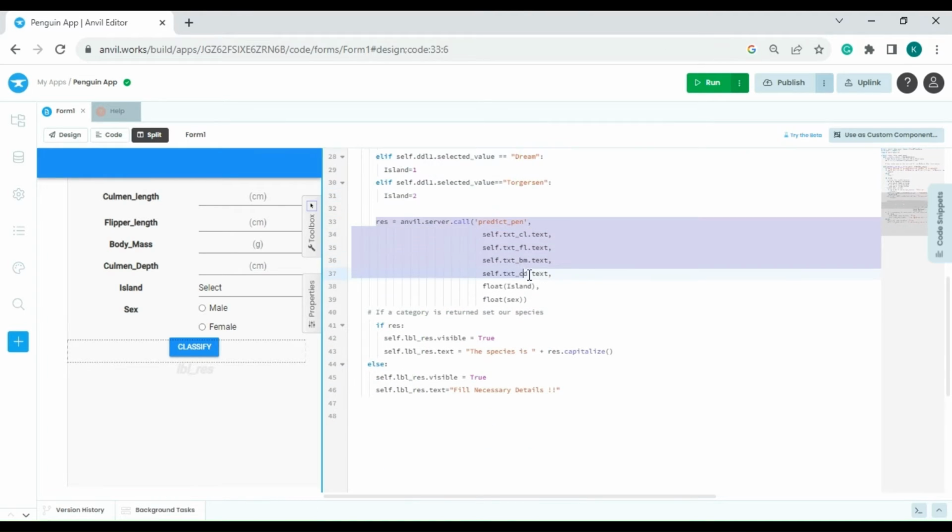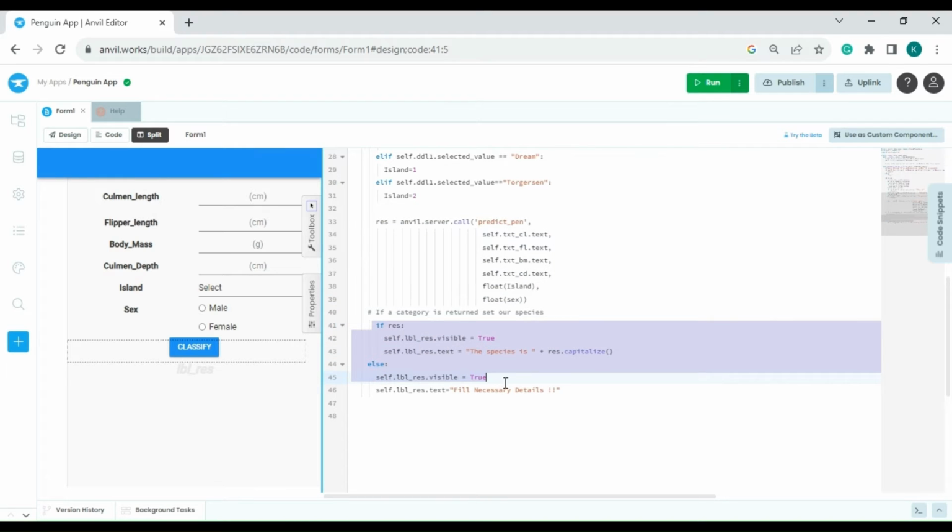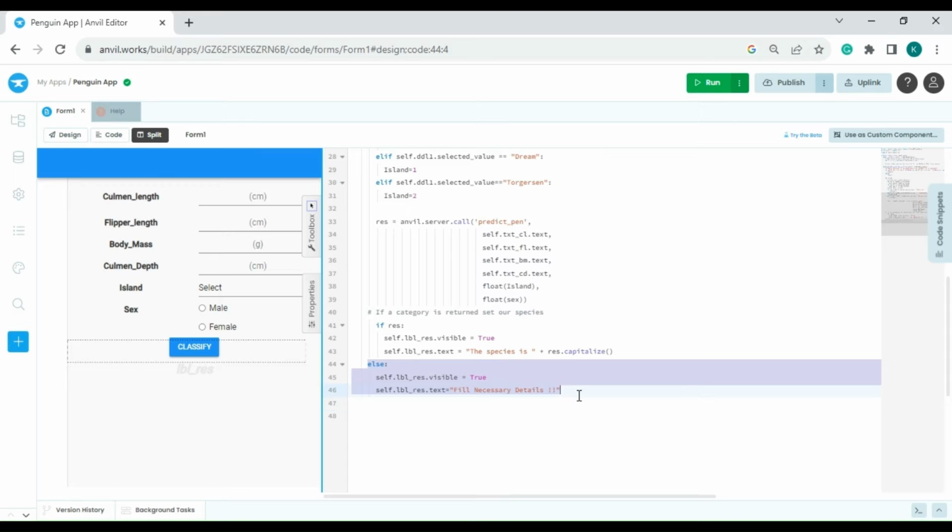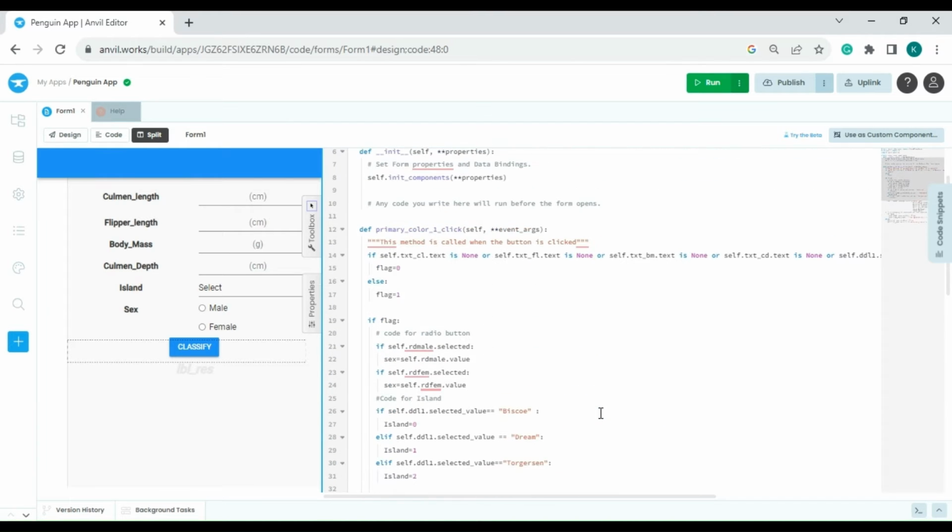RES is for storing result. Anvil.server.call. Predict_PEN is the functionality we have in our Google Colab. And once it is successful, the label will be made visible and output will be displayed. Once it is false, enter necessary details will be displayed.